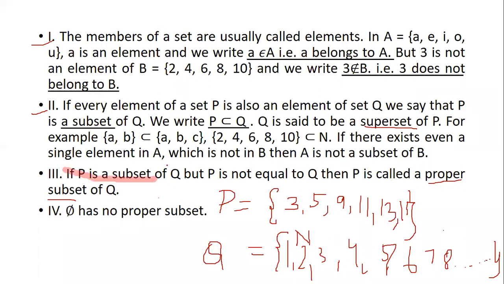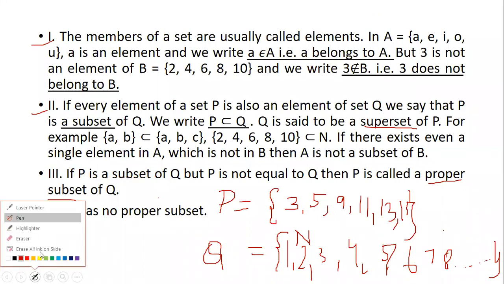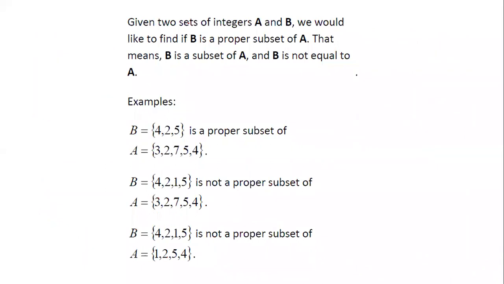So let's go to the next slide. Now if you see here, there's a proper example given. Given two sets of integers A and B, we would like to find if B is a proper subset of A. So what are we trying to find out? Which set is a proper subset of which other set. That means B is a subset of A and B is not equal to A.